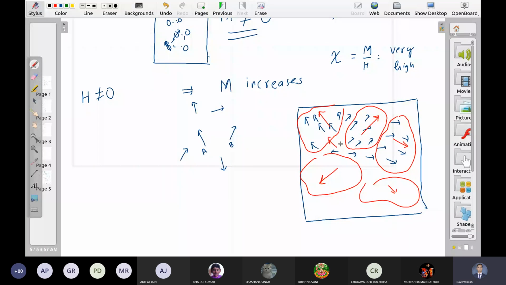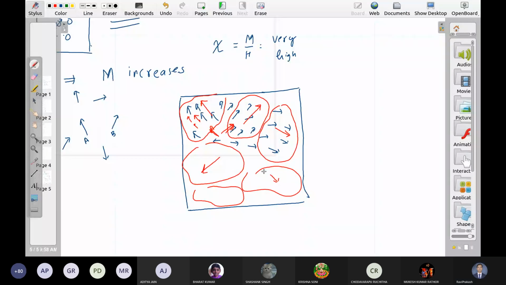Okay. But the spins which are inside the domain, जो spin domain के अंदर है, they have no such problem because they are getting force in the same direction. उनको एक ही डायरेक्शन में फोर्स मिलता है. They always remain in the same direction. So we have this kind of domain structure in ferromagnetic material, and their total net magnetization moment may not be zero. इनका जो total magnetization है वो जीरो नहीं हो सकता. जीरो हो भी सकता है, नहीं भी हो सकता. Usually it is not zero, and this is the spontaneous magnetization.